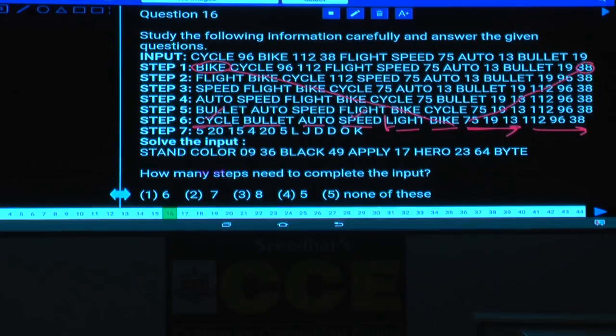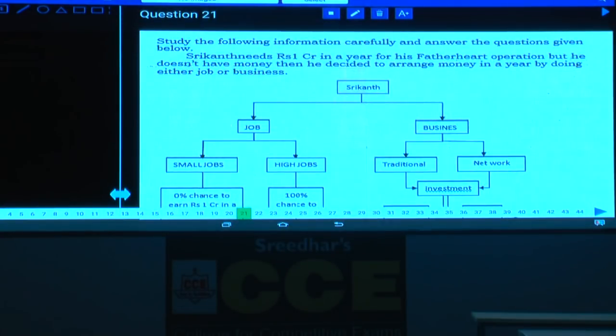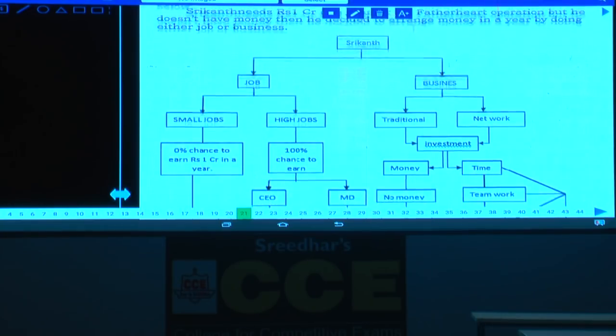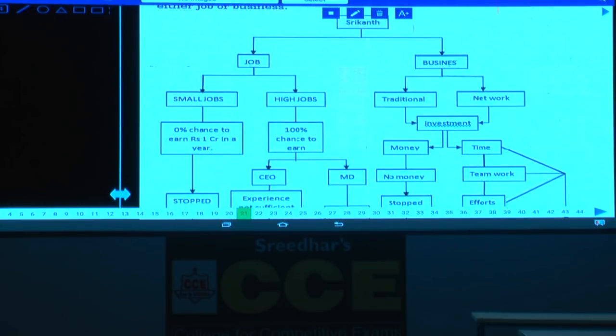Then 21 onwards. Now question numbers 21 onwards. Now Srikanth needs rupees 1 crore in a year for his father's heart operation, but he does not have money. He does not have money, that is clearly given. Then he decided to arrange money in a year by doing either job or business. Now this Srikanth has decided to do either job or business in order to earn around 1 crore, which is required for his father's heart operation.